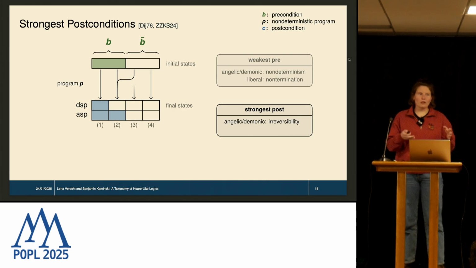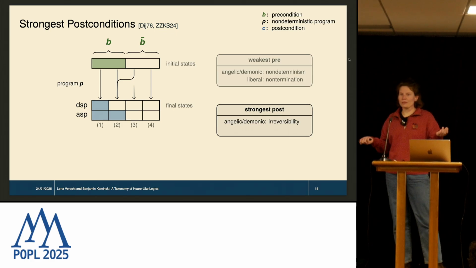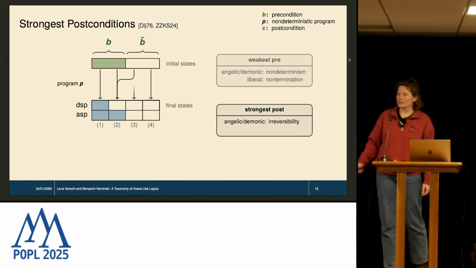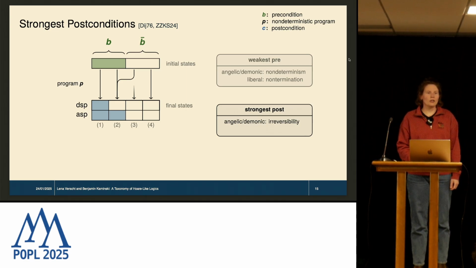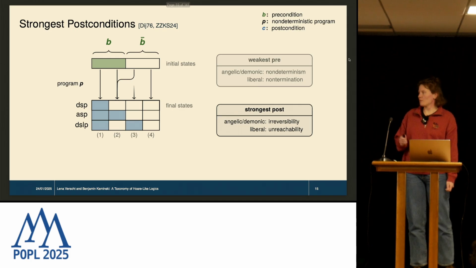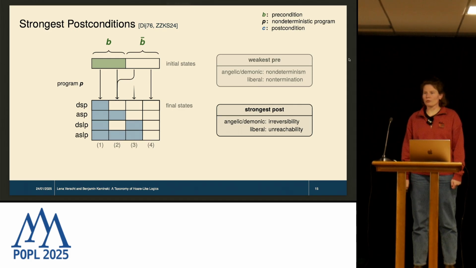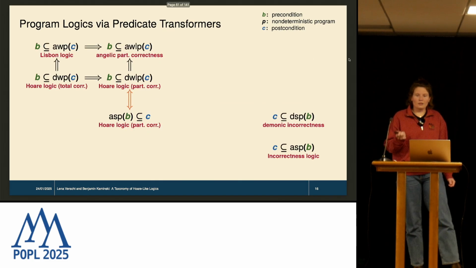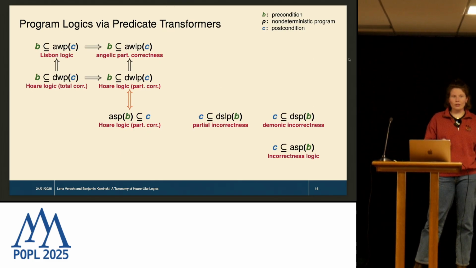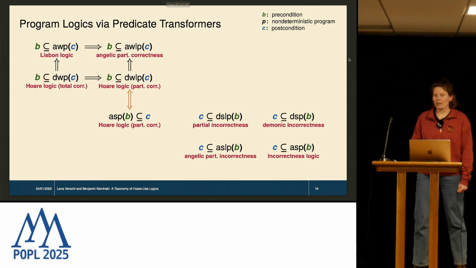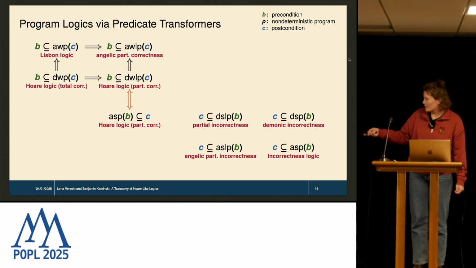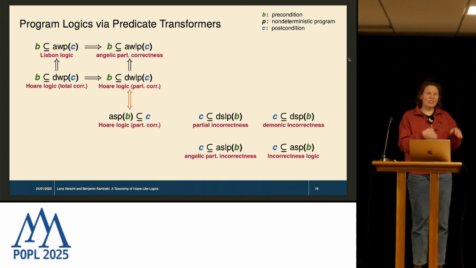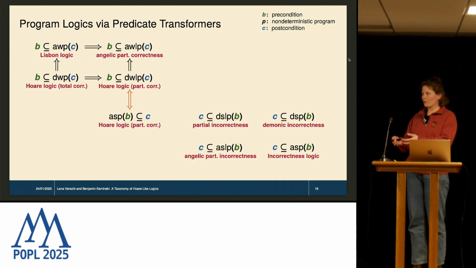But now, liberality in the weakest pre case meant divergence. Now it means unreachability. So these liberal transformers will additionally contain this third class of final states. So here's the demonic strongest liberal post, and here's the angelic strongest liberal post, which is also a new transformer. And yes, if we add them here, we get partial incorrectness for the demonic liberal variant and angelic partial incorrectness for this angelic liberal variant. And this means basically we do not require reachability, but if a final state is reachable, then it must be reachable from the precondition.